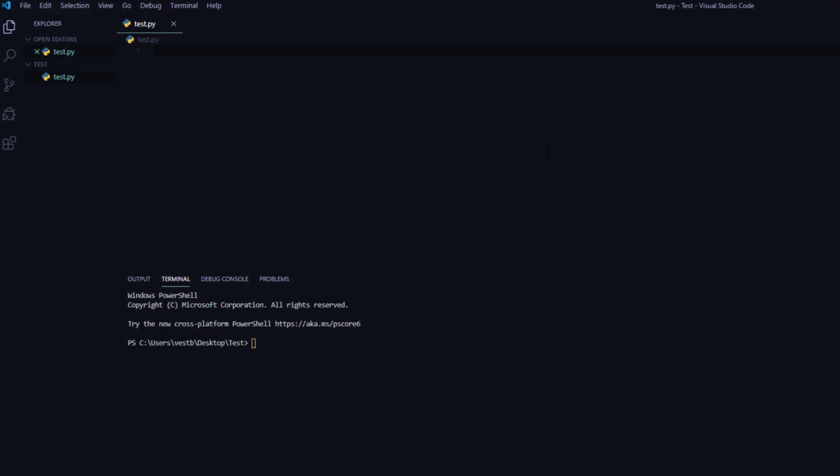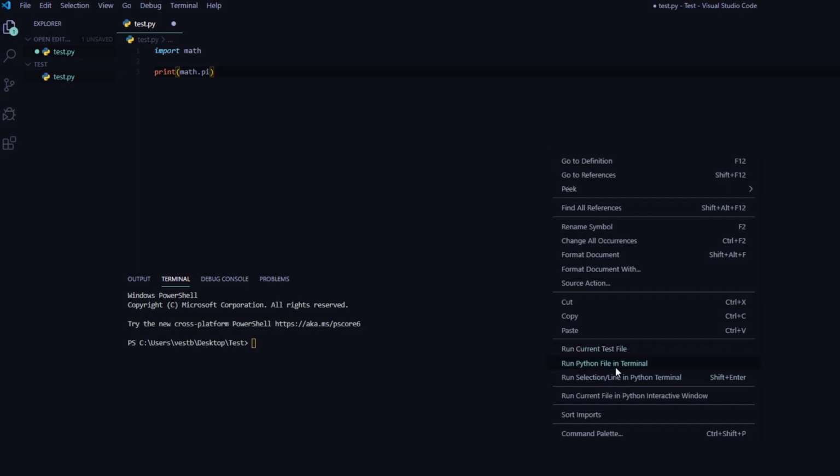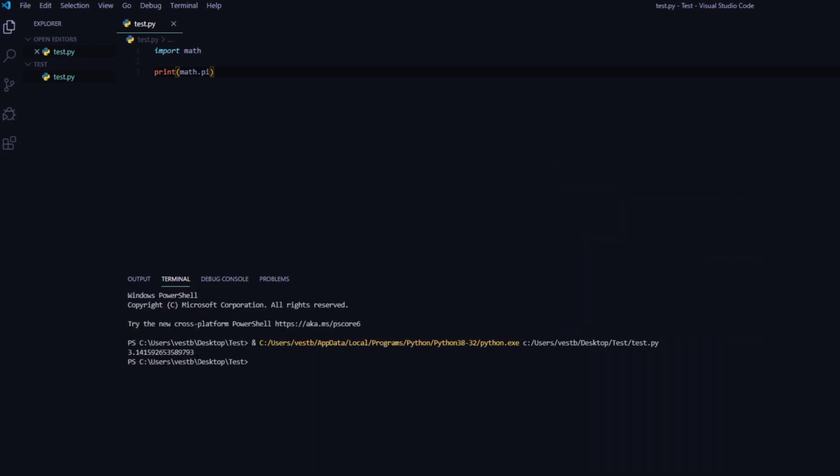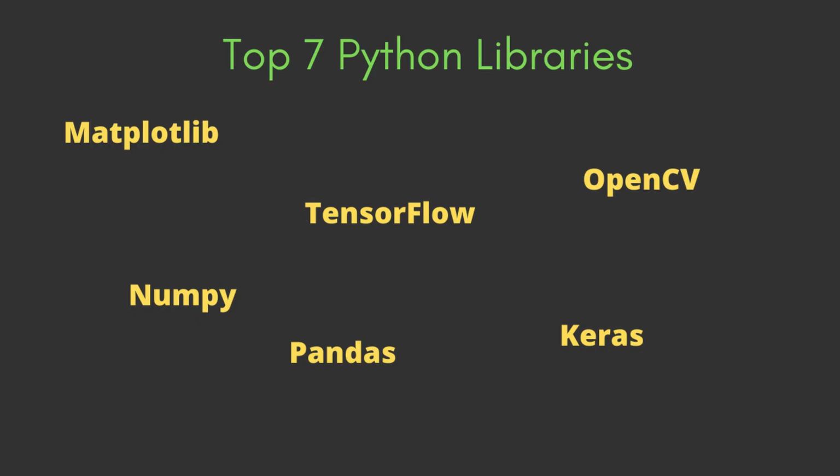And finally, we're going to cover libraries, also known as modules. In Python, we use modules because we don't want to type everything over and over again. So if I import the math library, and if I say print math.pi, it prints out the value of pi, because my program did not know that until I imported the math library. On the screen, you can see the list of the most used libraries in Python.